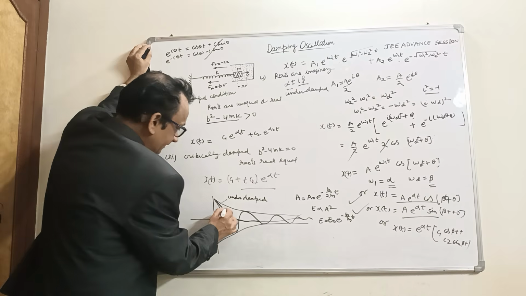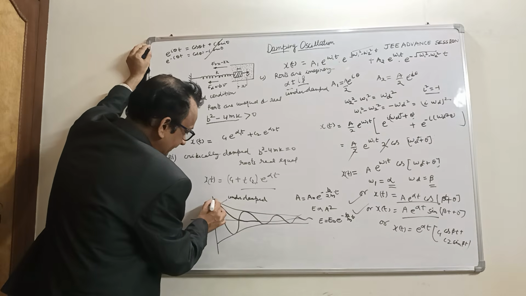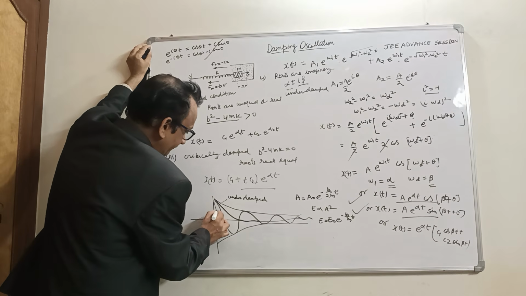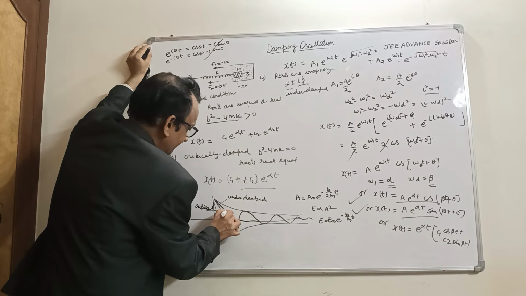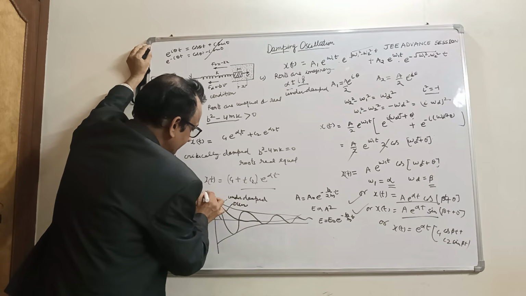This process is slow, and in critical damping this process becomes fast. This is critical damping, and this is over damping. This is displacement.